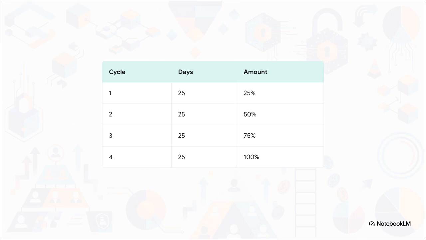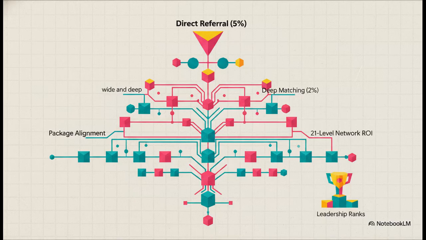Over the course of 100 total days across those 4 cycles, the full 100% of the original principal is distributed back to the user. Now, a small portion of this return, about 5%, is strategically locked up to fund the platform's future exchange liquidity, but the vast majority of it becomes fully withdrawable. But wait, beyond that flat daily ROI, it gets incredibly layered from here.